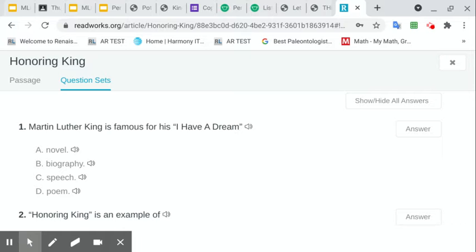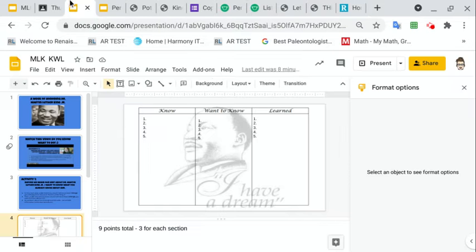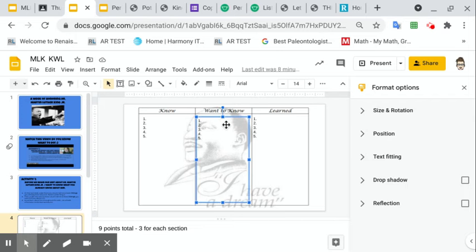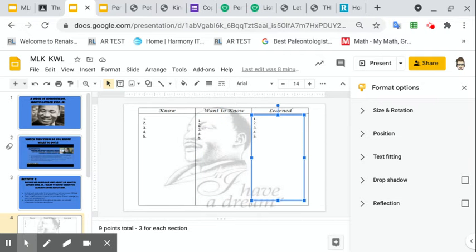And when you are finished with this, if you want to go back and you learned something new, go back to your KWL chart and add a new fact to your learned column, or maybe one of your questions got answered that you wanted to know. So then you can add that to the learned column and say, I learned the answer to my question.